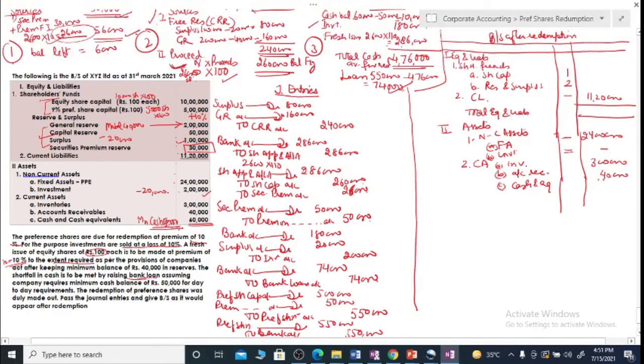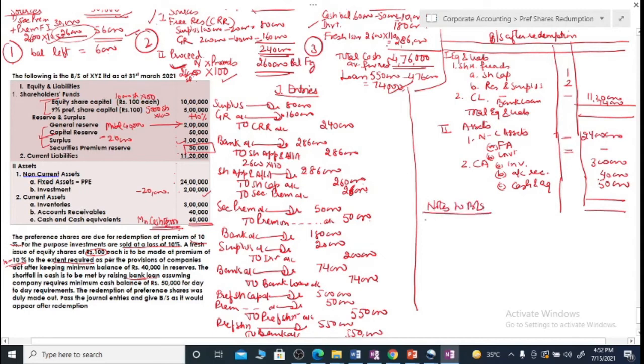You can prepare a cash account also to find out the cash balance, but from the working notes we know that we have maintained 50,000 of balance, and in fact we have a bank loan also. So in the current liabilities we will be writing bank loan also, because this is going to be a short term loan, as nothing is mentioned. So you can assume it to be a short term loan and write it in the current liabilities, otherwise you can write it in the non-current liabilities. So make your assumption as per the question. Now we'll prepare notes to balance sheet.